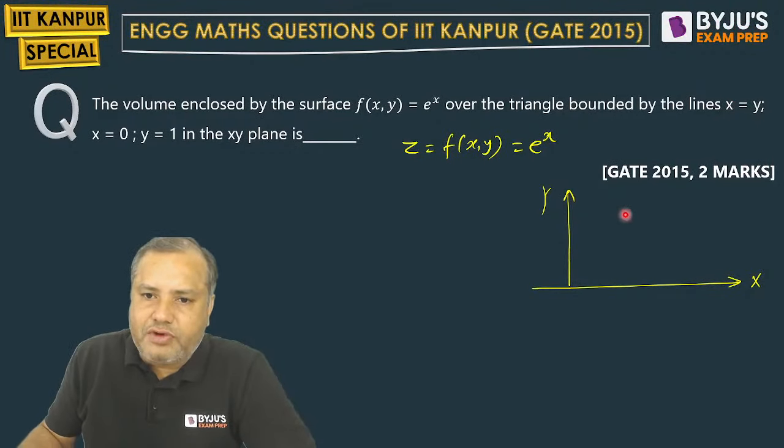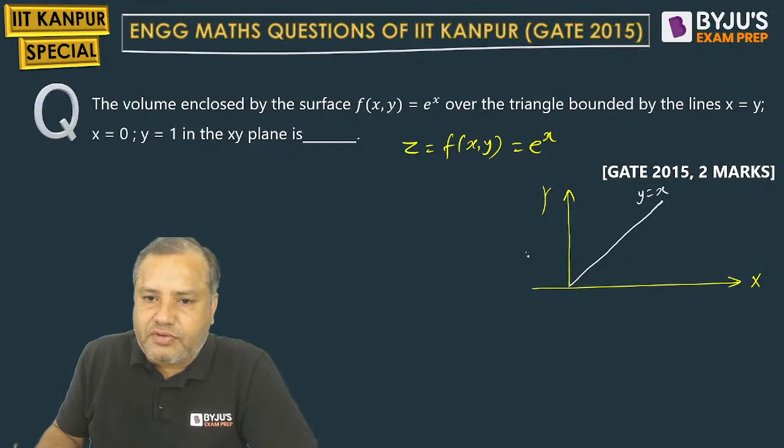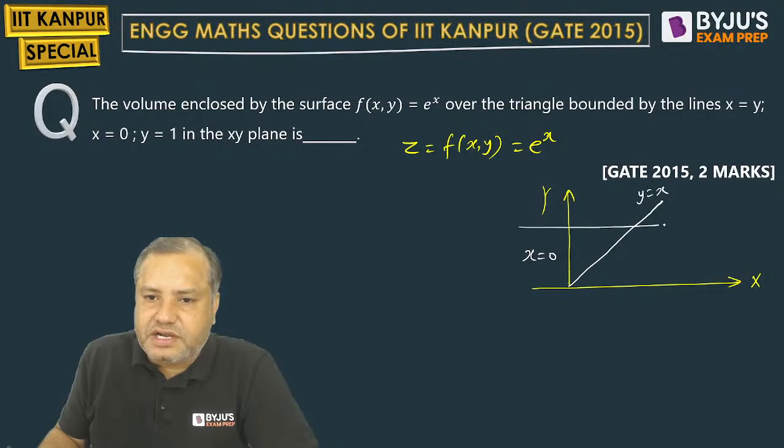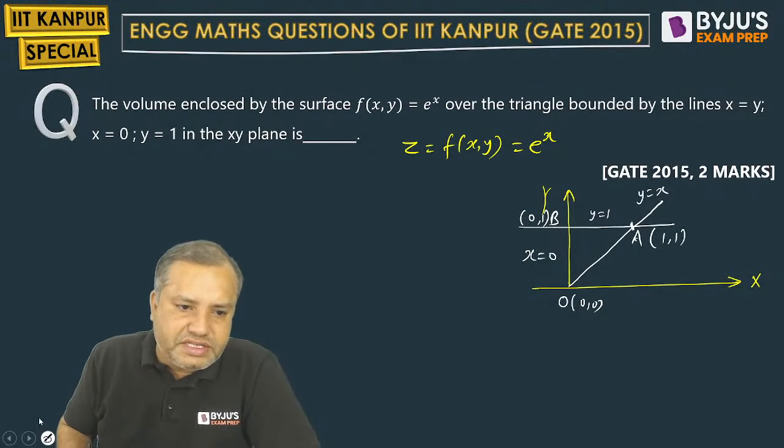Students, y equal to x is a line passing through the origin making an angle of 45 degrees with the x-axis. x equal to 0 is nothing but the y-axis. y equal to 1 is a line parallel to the x-axis at a distance of 1. So this point will be O, A. Point A is (1, 1), O is the origin (0, 0), and point B will be (0, 1). Comfortable with this? Now I will be shading this region of integration.